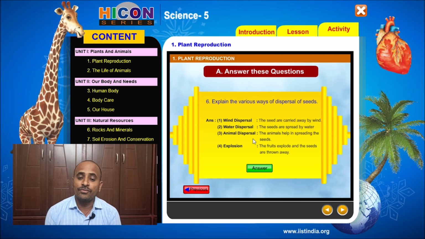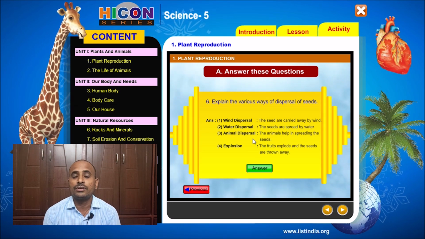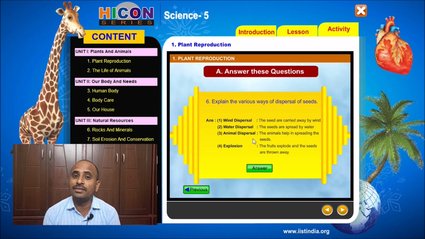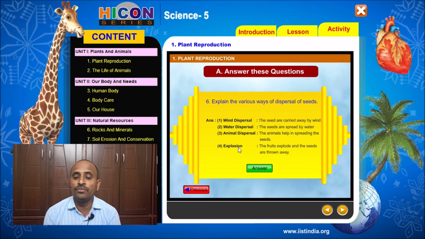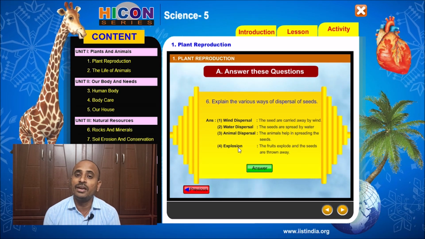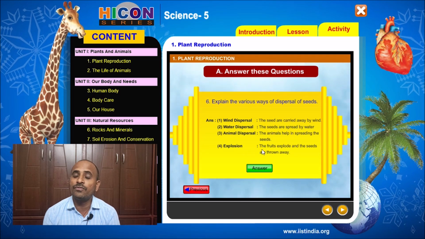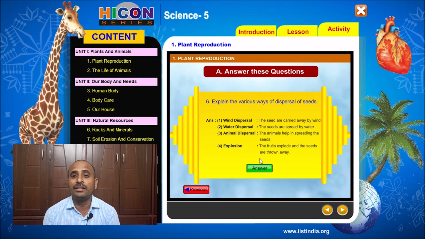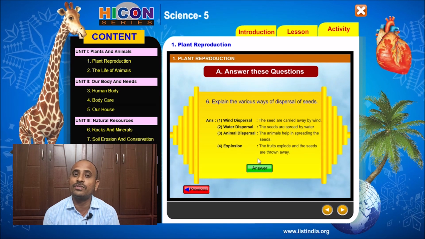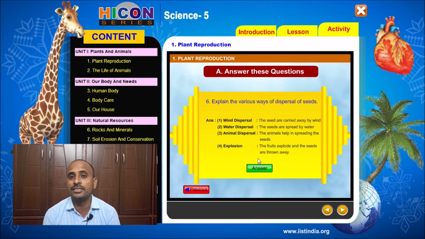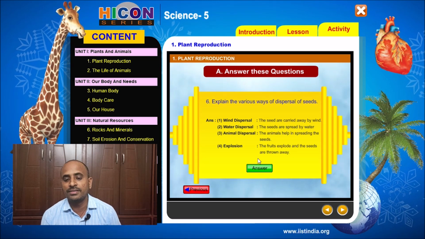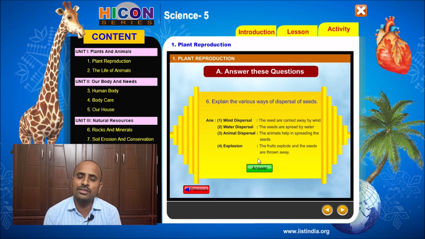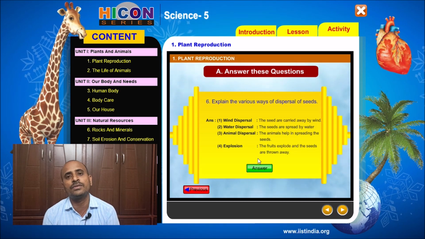And the fourth way is explosion. So some plants scatter their seeds by explosion. So the answer is the fruits explode and the seeds are thrown away. Some fruits like okra and pea plants explode after they are dried, and they scatter the seeds of their plants to distant places through the explosion. So this is called explosion. The fruits explode and the seeds are thrown away. So these are the four methods of dispersal of seeds.